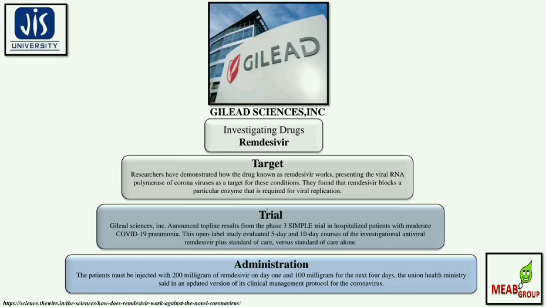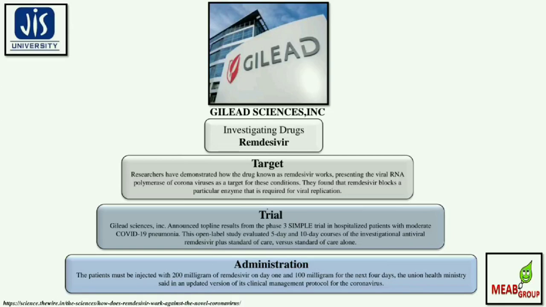The next most important investigating company is Gilead Sciences Inc. The investigating drug is remdesivir. Target: researchers have demonstrated how the drug known as remdesivir works, targeting the viral RNA polymerase of coronaviruses. They found that remdesivir blocks a particular enzyme that is required for viral replication.